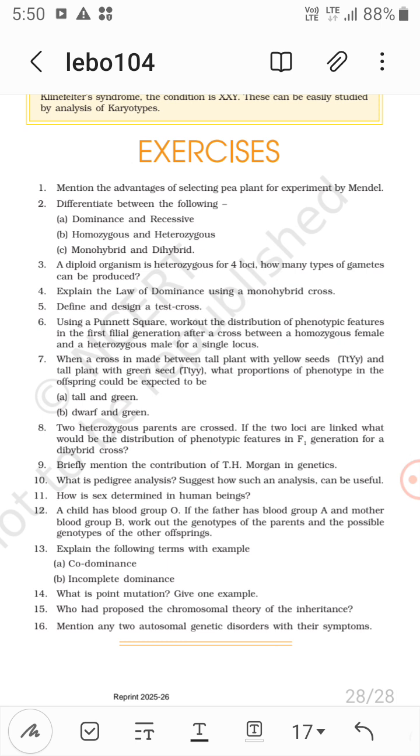How is sex determined in human beings? It is determined by XX and XY. So this is determined by XX and XY.